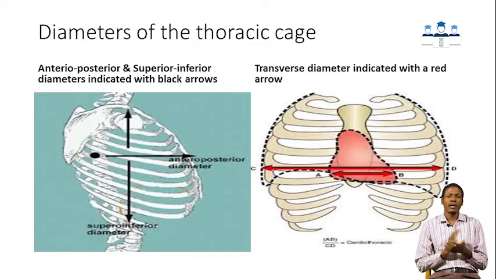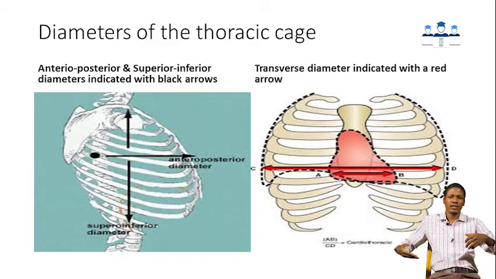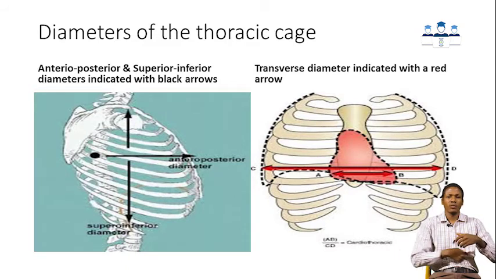Okay, now we will be talking about the diameters of the thoracic cage. If you look at the thoracic cage, it has about 3 diameters. If you look at it from upward to downward, that is what we call the superior-inferior diameter or the vertical diameter. Then, if you look at it from left side to right side, that is what we call the transverse diameter. And then it also has the anterior-posterior diameter.